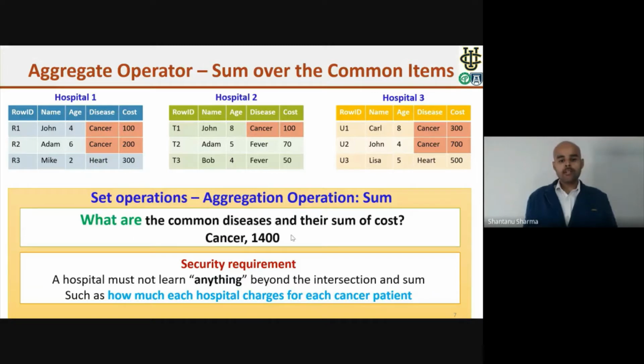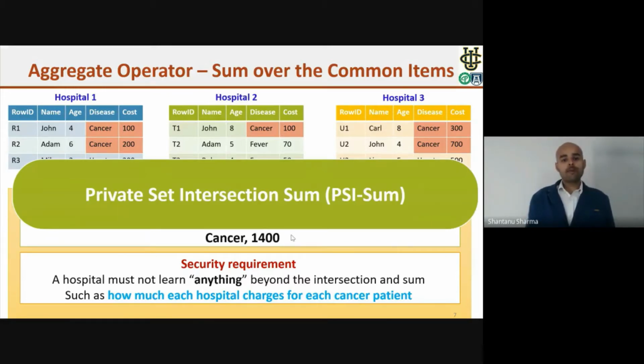And now here is the security requirement. During this computation and after the computation, the database owners or the hospitals will not learn anything beyond the intersection and the corresponding cost. For example, they will not learn how much hospital one is charging for a heart disease patient, or how many patients hospital one is treating for cancer and how much money it is charging for an individual patient. This type of security requirement we need in the aggregate operator. This operation is known as private set intersection sum, that is, PSI sum.